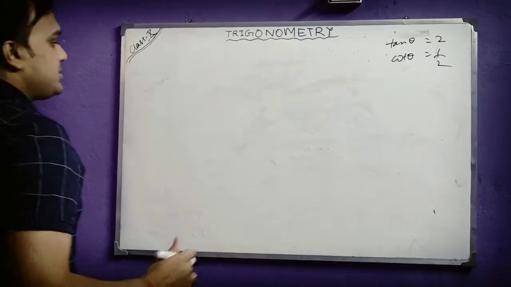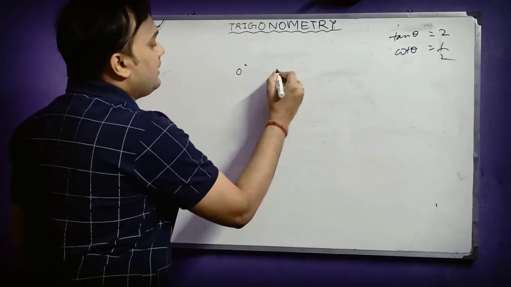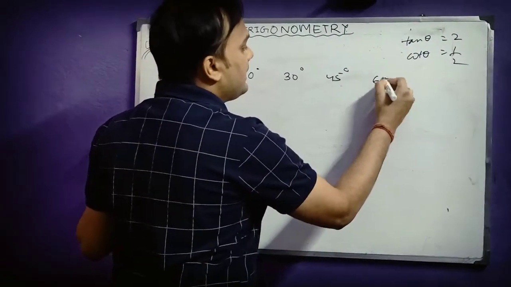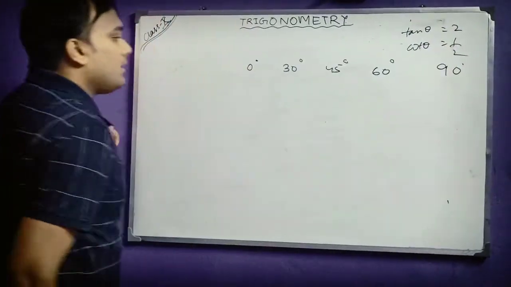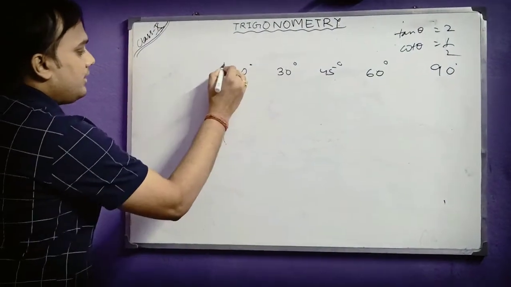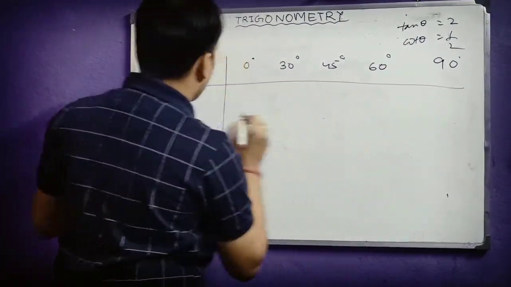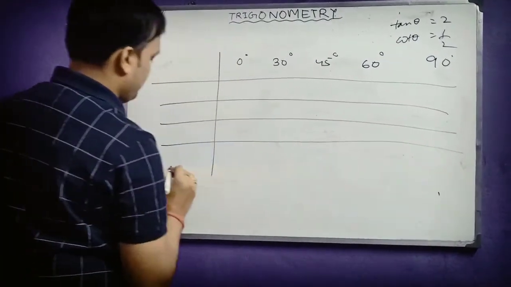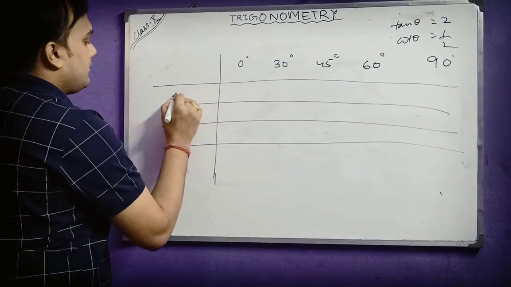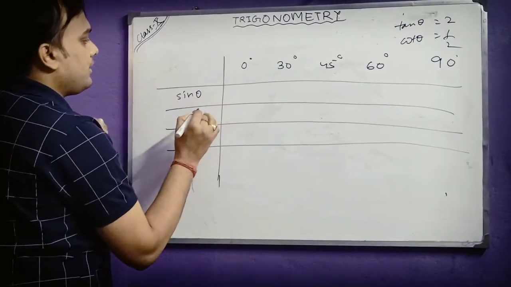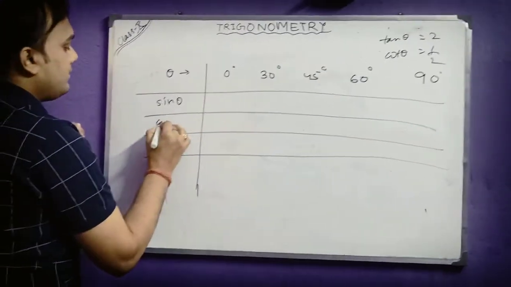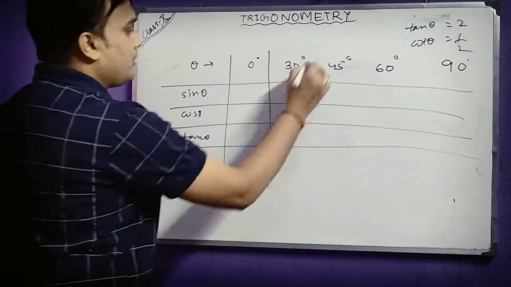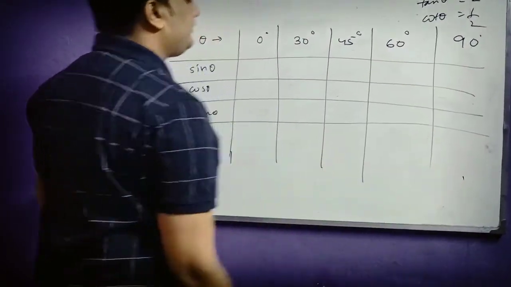As I said, special angles are 0 degree, 30 degree, 45 degree, 60 degree and 90 degree. Let us take sin theta, cos theta, then tan theta, and take these values.